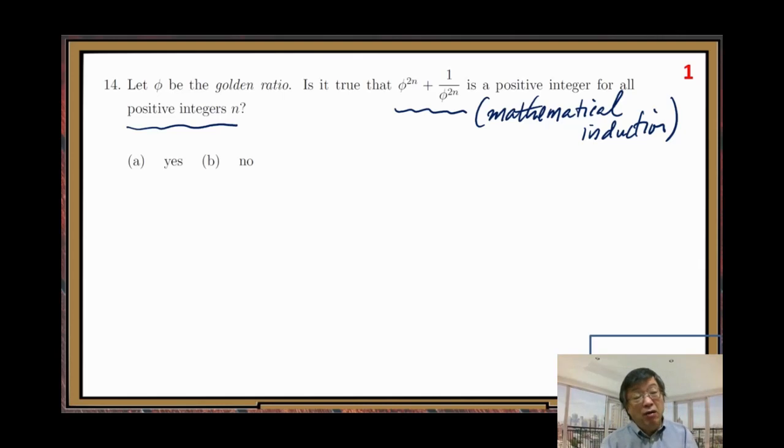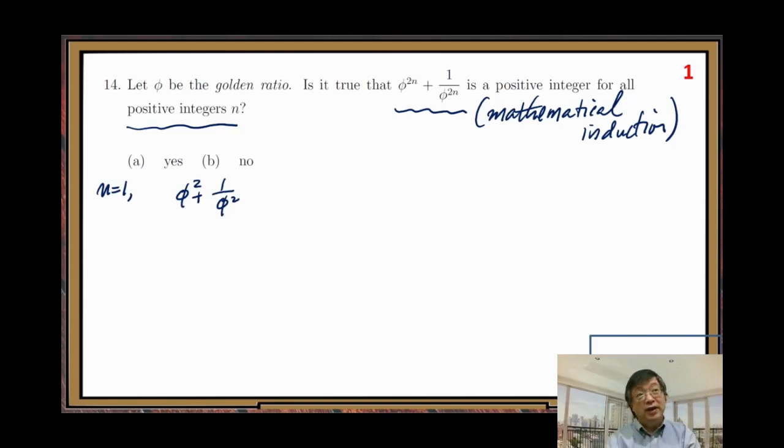Now, you need to complete the whole calculation or verification part. First, let us consider when n equals 1, the simplest case. Can you see whether phi squared plus 1 over phi squared is an integer or not?